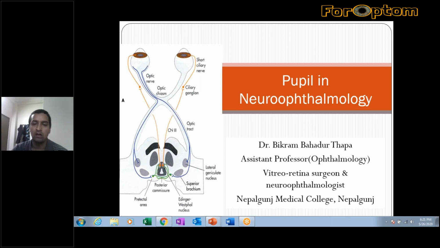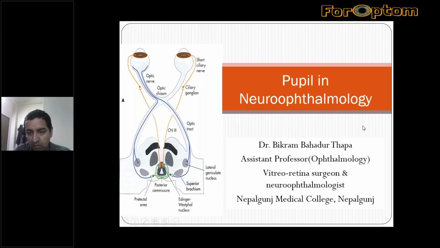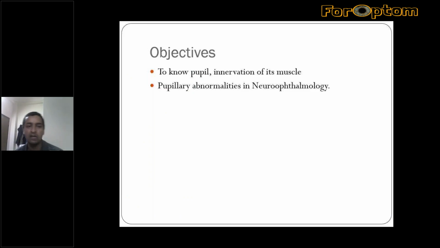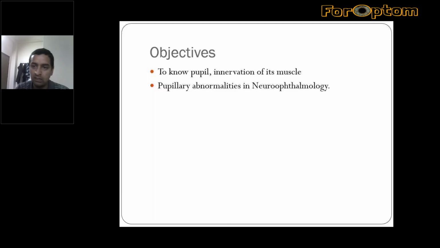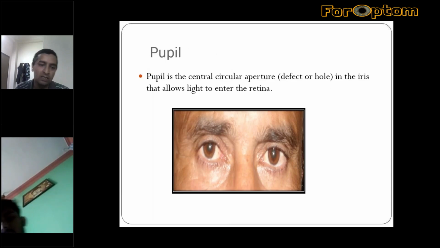So the objectives of today's presentation are to know a little bit about the pupil, its innervation and the pupillary pathway. Second is the different pupillary abnormalities in neuro-ophthalmology, which we deal with in day-to-day practice.